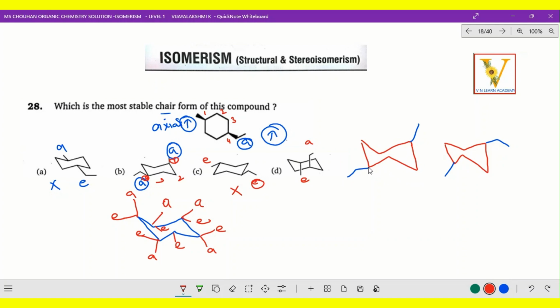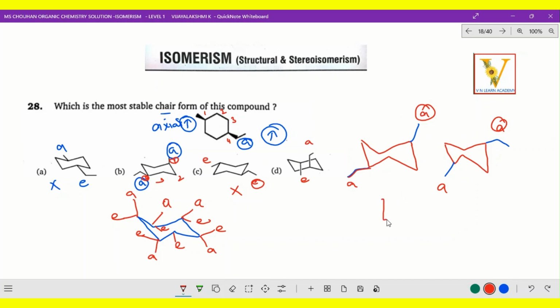Before finding out the correct option, I would like to mention this picture. As you are seeing this picture, it is going like this, so that means it is axial. And this is also axial. And just opposite, here methyl group, here ethyl group. See, at this point it is ethyl group, and at this point it is methyl group. This is axial, and this is also axial, it goes upwards. So both are axial only. Now it resembles this compound, right?